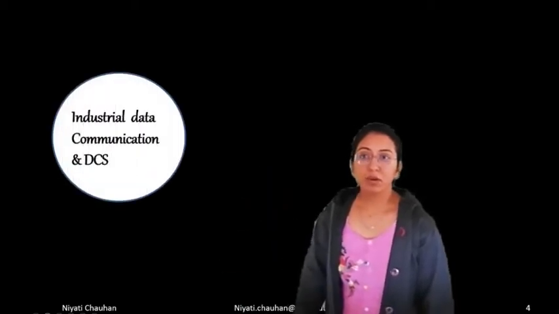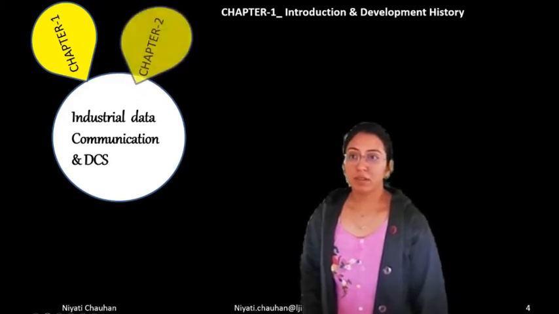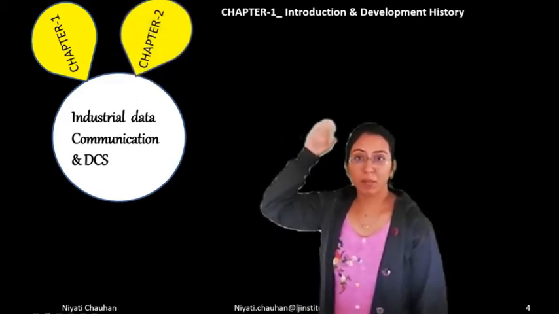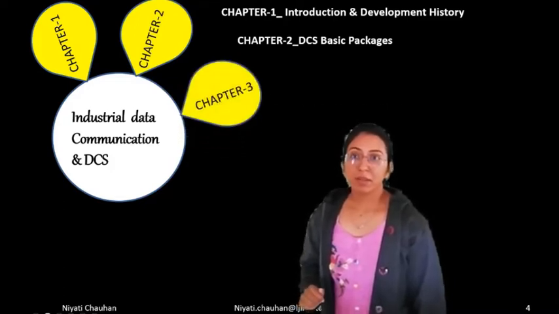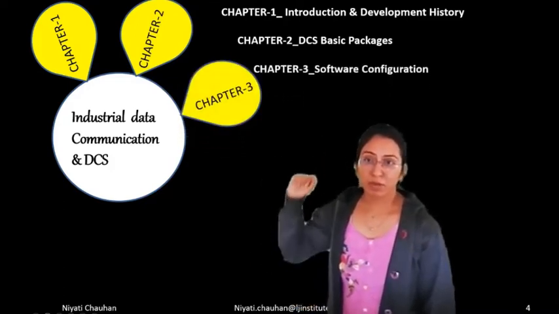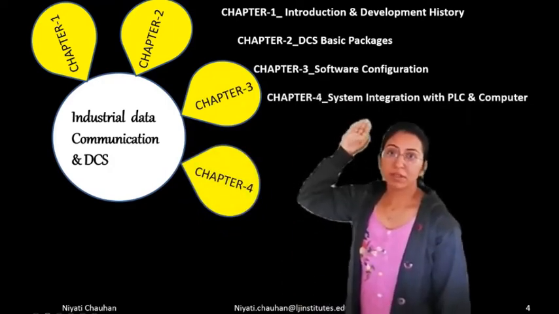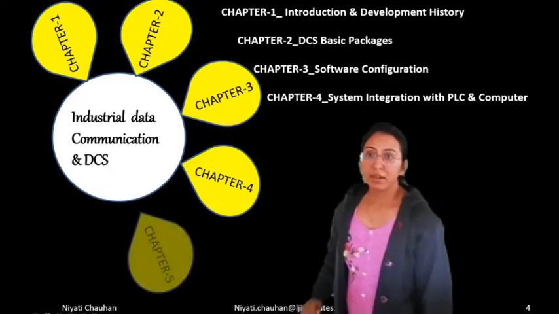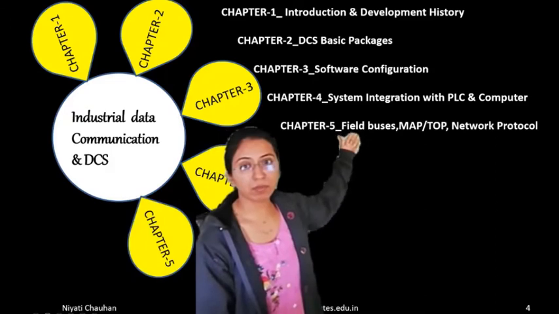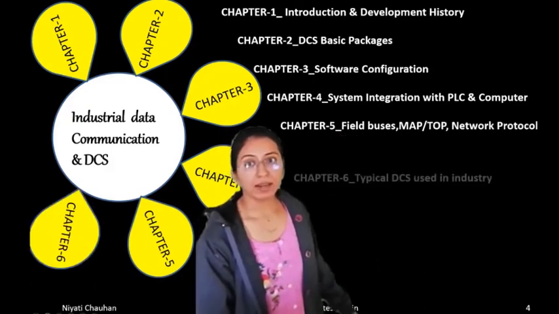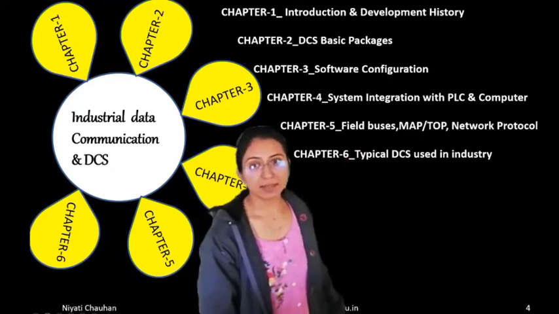Okay. So let's see the basic chapters. First chapter, the introduction and development history. Chapter 2, basic packages. Chapter 3, software configuration. Chapter 4, system integration with PLC and computer. Chapter 5, field bus and MAP-TOP network protocol. And last, chapter 6, typical DCS used in industry.